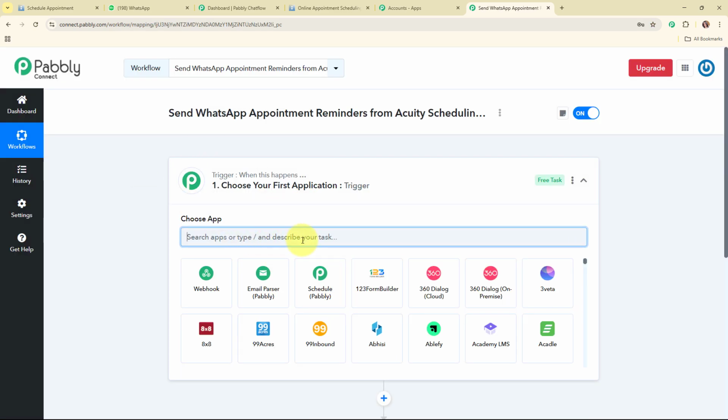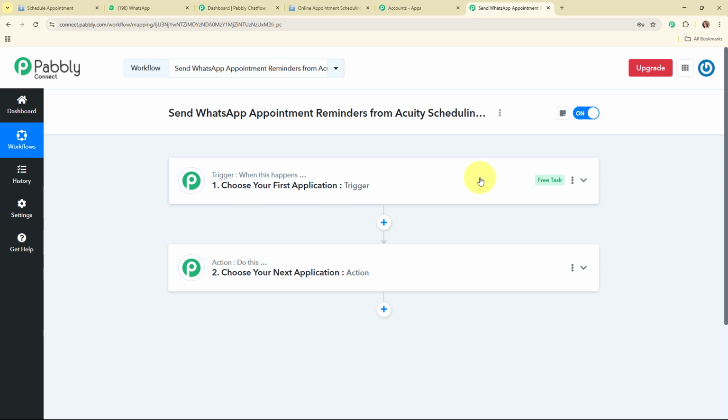Now here in this workflow window, you can see we have successfully created a workflow where you can see two most important principles of an automation process, that are trigger and action. Trigger says when this happens and action says do this, that means action is a response towards a trigger. Your automation can have a single trigger but multiple action steps.